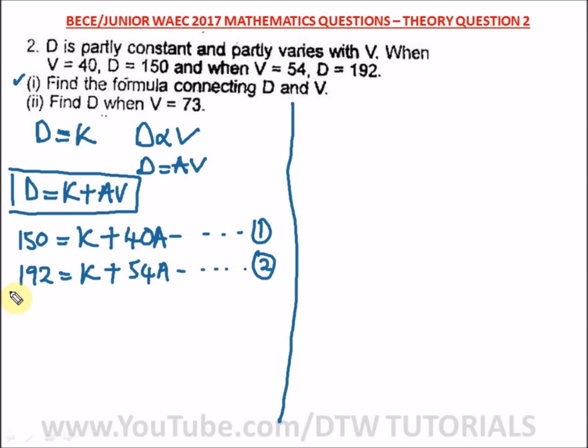We draw a line and see which one we can easily cancel out. To easily cancel out K, we introduce a negative sign on equation 2. You can write down: multiply equation 2 by a negative sign.